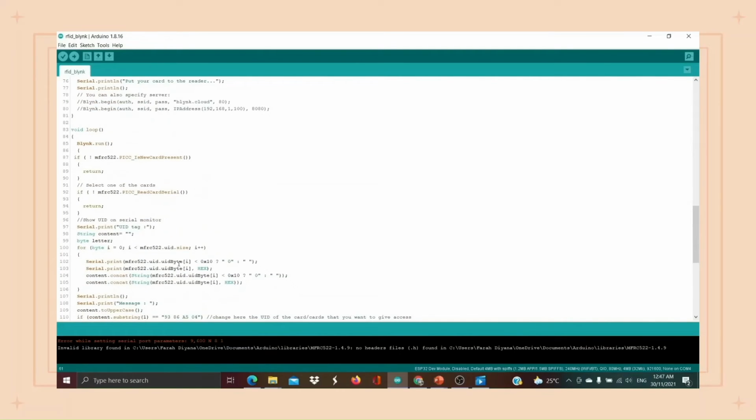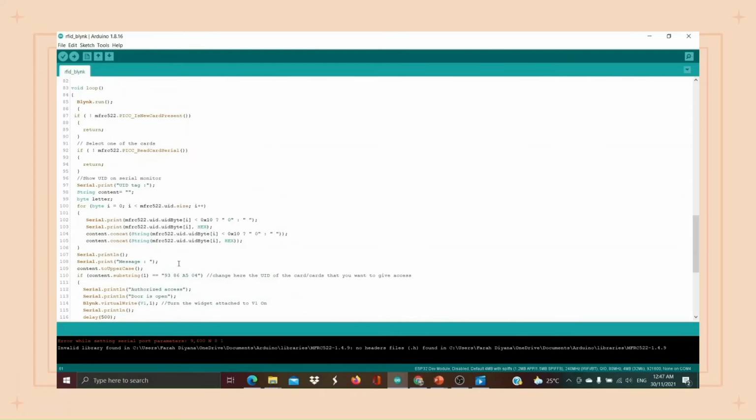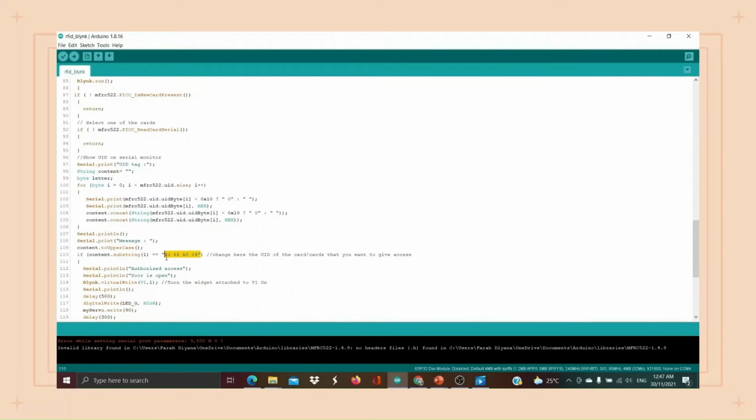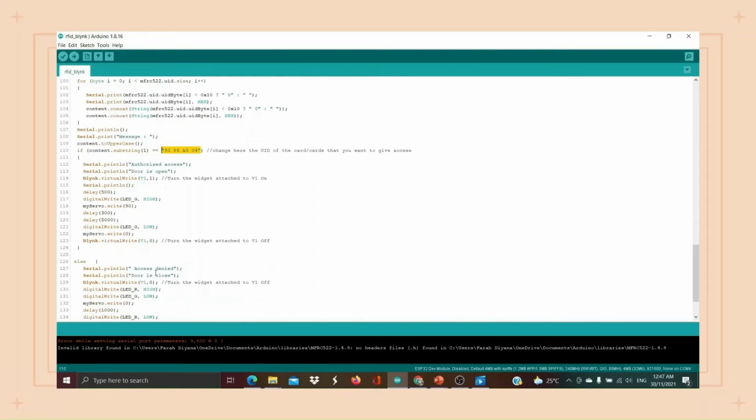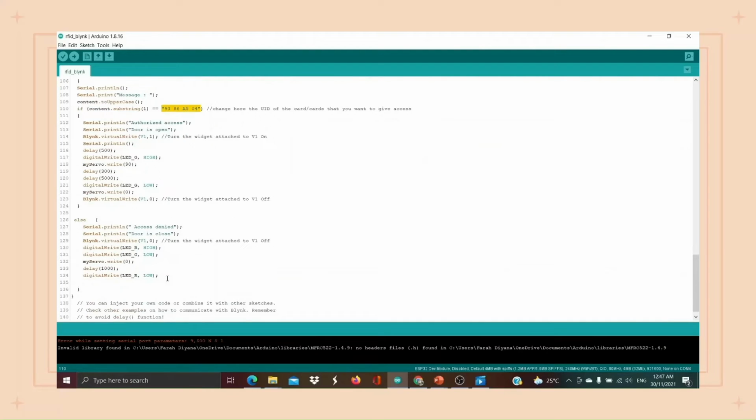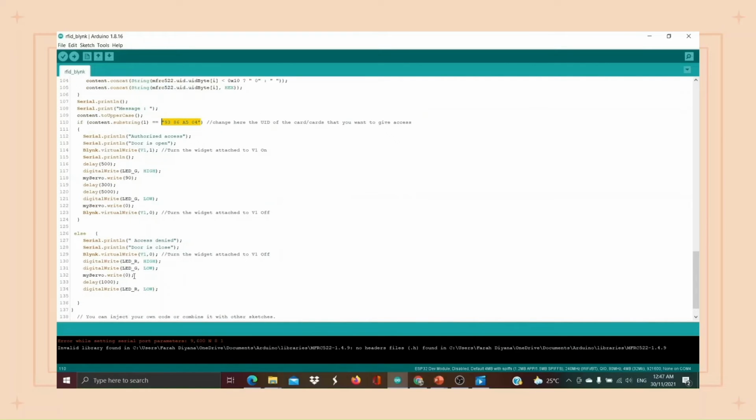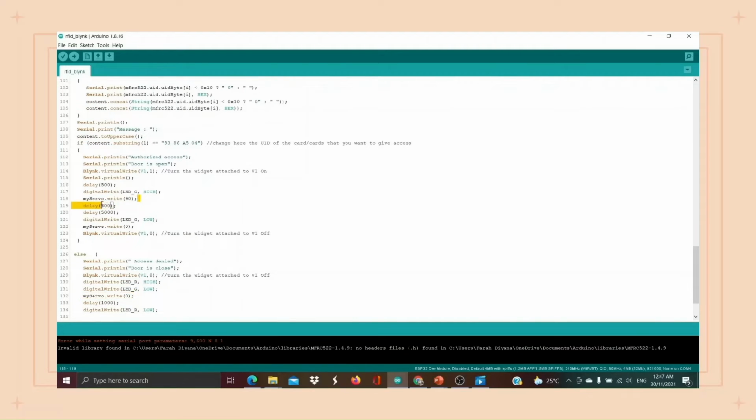Next is the UID tag. This is the number for my tag. If the tag is the same as this number, it will display authorized access and the door is open. And if the tag is not the same as this number, it will display access denied and the door is closed. And the servo will return to 0. For the door open, the servo is 90 degrees.